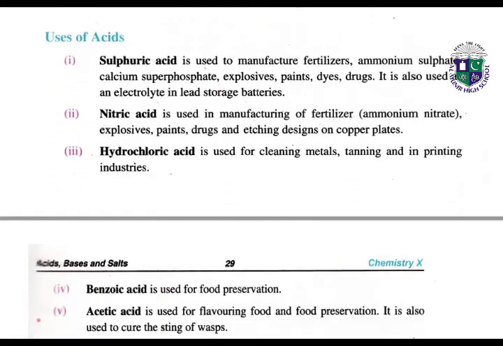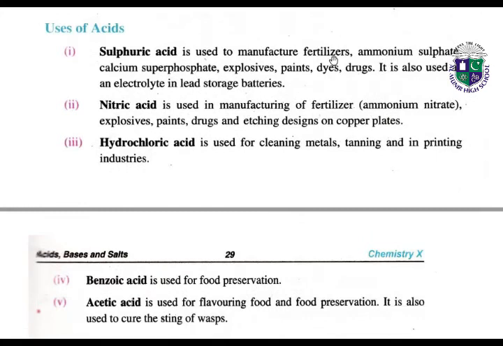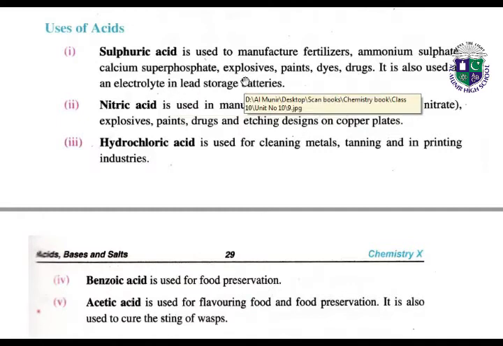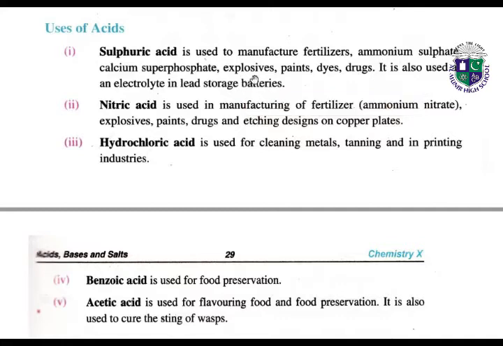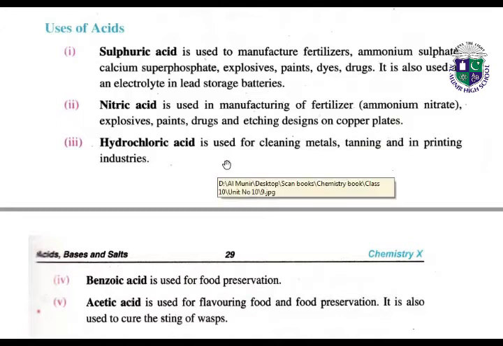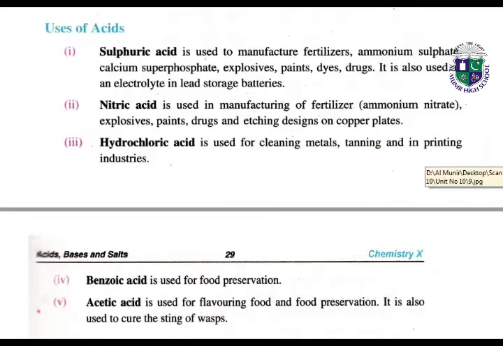Next, we have some uses of acids. Sulfuric acid is used to manufacture fertilizers, ammonium sulfate, calcium superphosphate. All these are the different fertilizers which are used by the farmers to grow the crops. Also explosives, paints, dyes, drugs. Drugs are the medicines. It is also used in lead storage batteries as electrolyte. Nitric acid is also used in fertilizers, paint, drugs, to form designs on copper plates, which is a metal. Hydrochloric acid is used for cleaning metals, staining and printing industries.